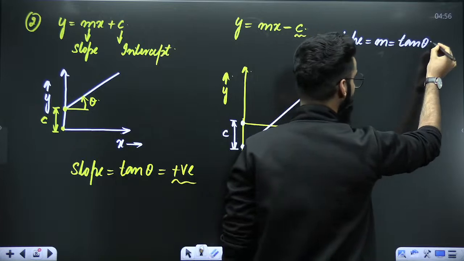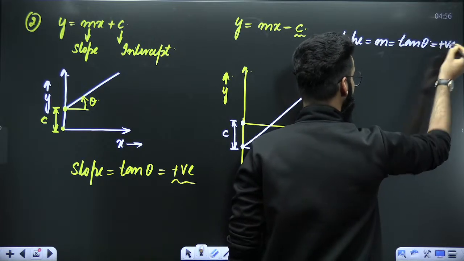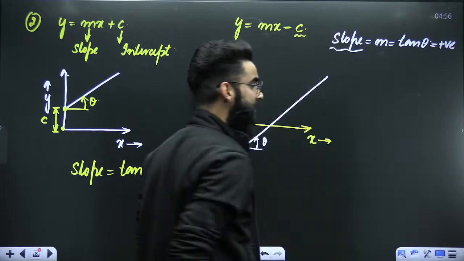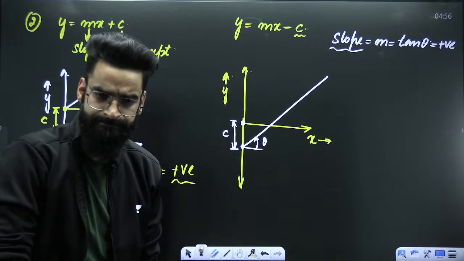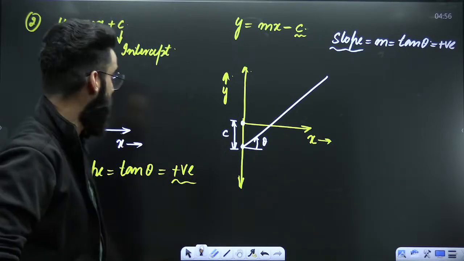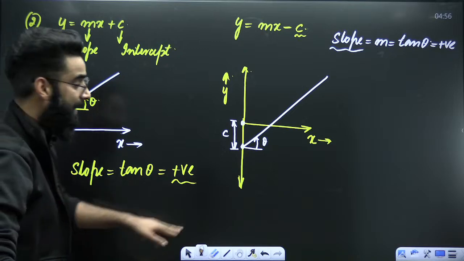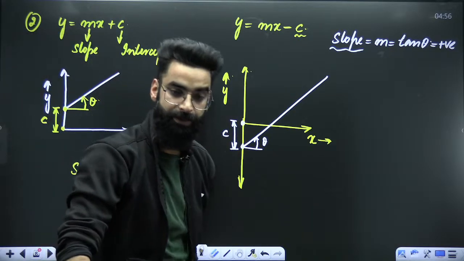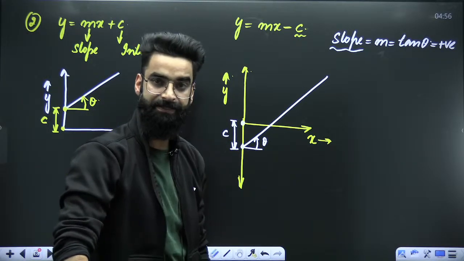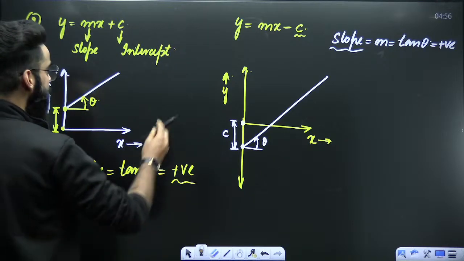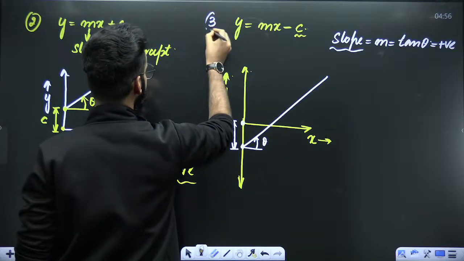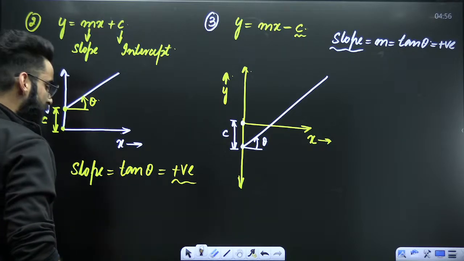Therefore, tan of theta will come out to be positive over here. That means the slope of the curve is positive again. I hope it's clear. So over here, you had the positive intercept, and right here, you have got the negative intercept. As simple as that. Similarly, this was the third graph, right? Now let's have a look at the fourth one.